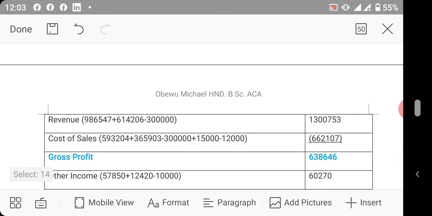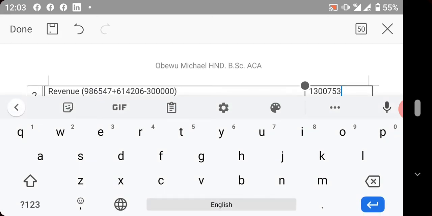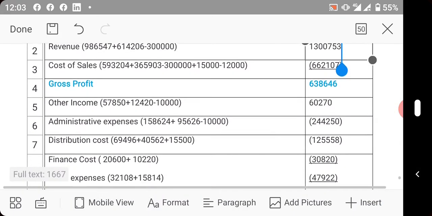We have revenue. The revenue of the holding company is 986,547 naira plus the revenue of the subsidiary, 640,206 naira. Take away the intra-group sales, we now have this value. I hope that makes sense to you. Now come to cost of sales.